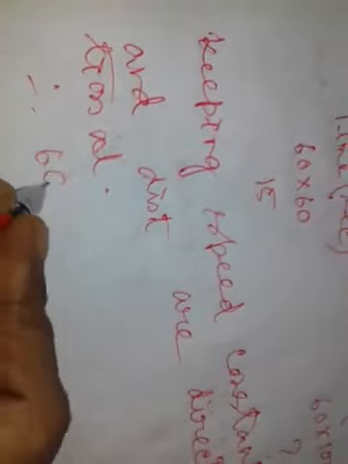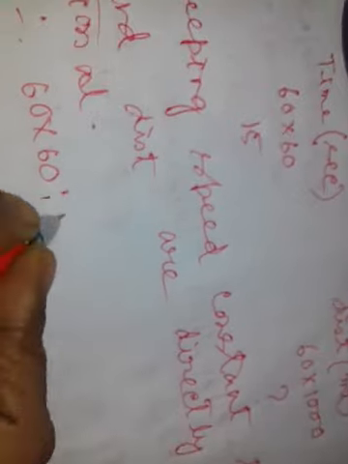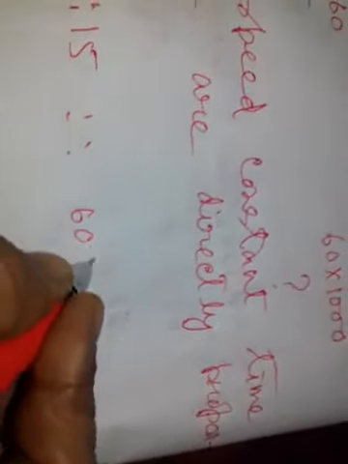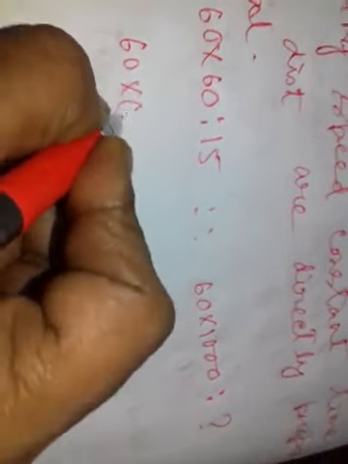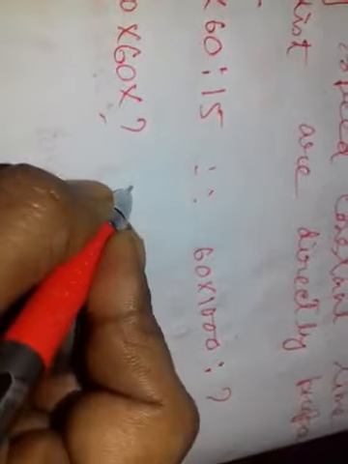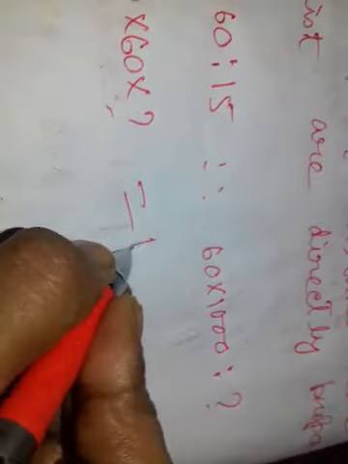Therefore 60 into 60 is proportional to 60 into 1000 is to question mark. Product of extremes: 60 into 60 into question mark is equal to product of means: 15 into 60 into 1000.